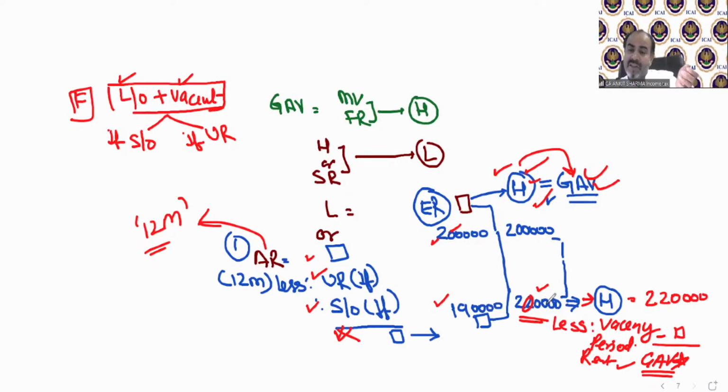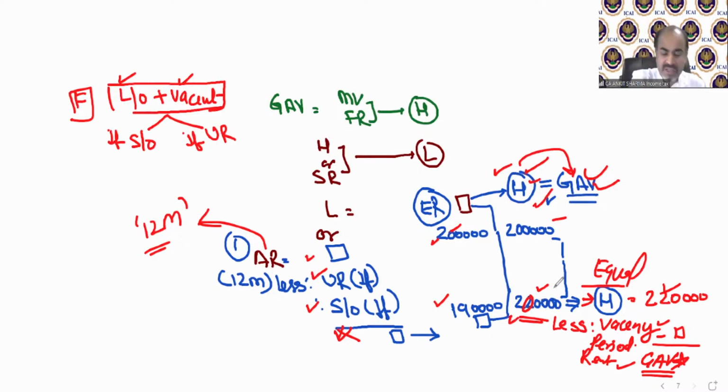But in this case, if we take this 2 lakh, then we can deduct the vacancy period rent, and that is beneficial for you. So your GAV will be lower, your tax liability will be lower. But if we take the other 2 lakh, then we cannot deduct the vacancy time period. So if it is equal, then again this provision will follow. In case of equal or higher value, you need to take this and you can deduct the vacancy time period. So if they are 2 lakh, then you can take this 2 lakh over here and deduct the vacancy time period out of this value also. So if this is higher, only then it can be GAV and you cannot deduct vacancy time. But if this is higher or equal, then this provision will apply.